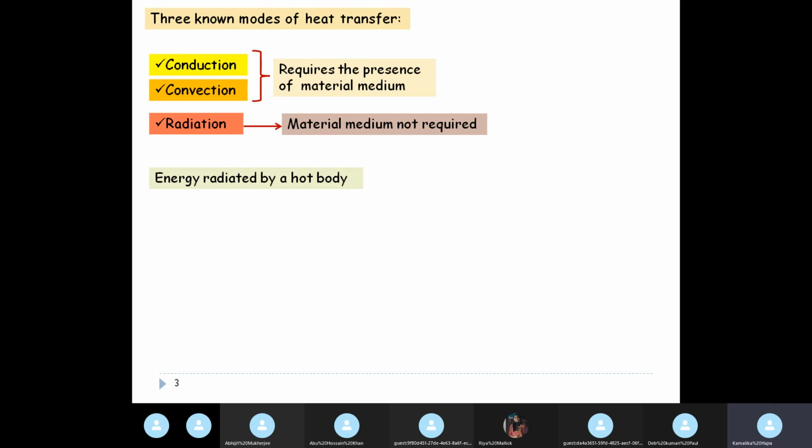All right, so energy that is radiated by a hot body is called radiated energy. We know it is electromagnetic in nature. It is part of the electromagnetic spectrum.